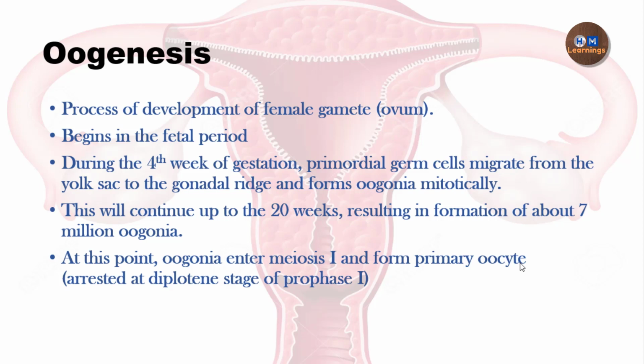Now oogonia are the germ cells that are going to form the primary oocyte, and that is why they enter meiosis 1. But a very important point to remember is that these oogonia which have entered meiosis 1 are not able to complete this meiotic division, and they get arrested at the prophase. Up to the 20th week we have about 7 million oogonia present in a fetus, and they undergo meiotic division to form the primary oocyte, but it gets arrested at the prophase of the first meiotic division.